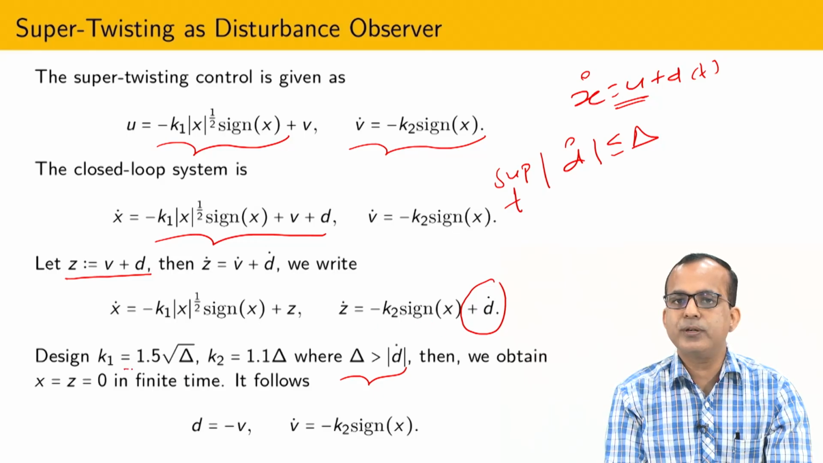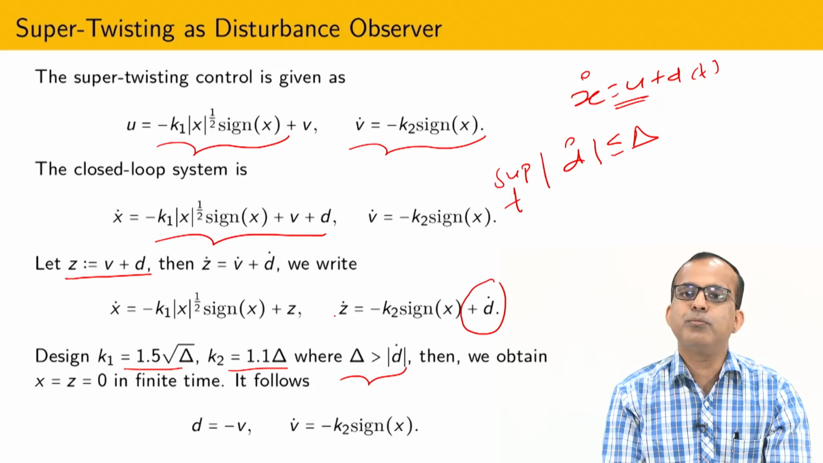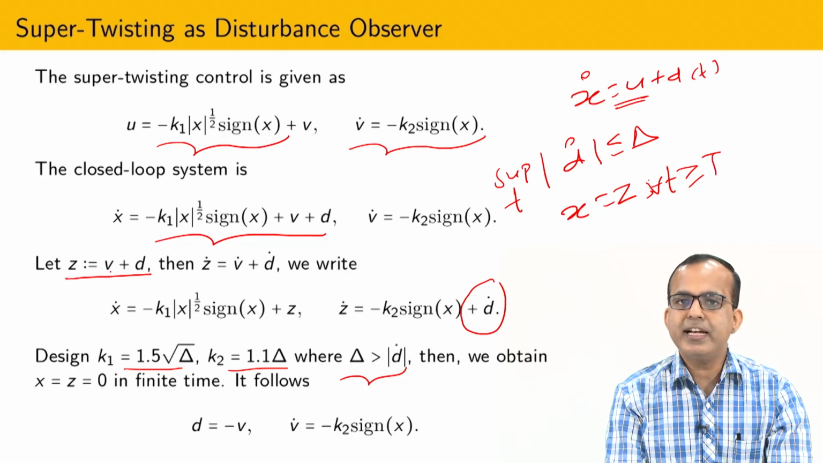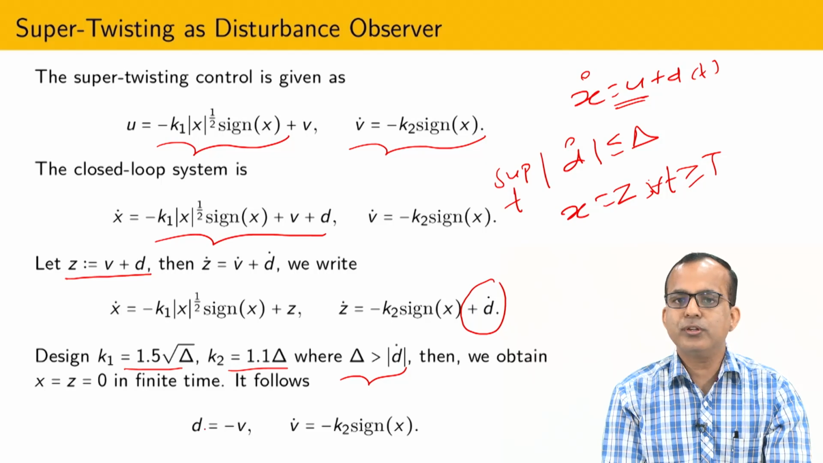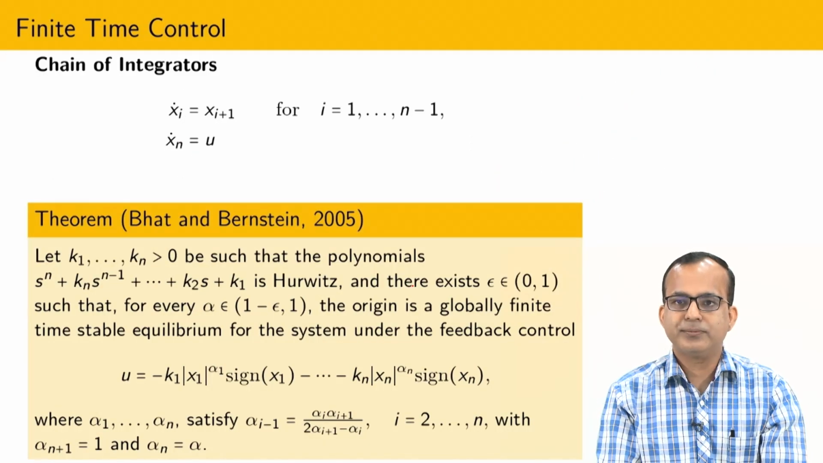And this gain is the optimal gain, which I have already told you, given by Professor Levant. So if you select this gain, then it is possible to show that x and z both equal 0 in finite time. Since x and z both equal 0 in some finite time t, it is possible to show that z equals v minus d. So d equals minus v, and in this way I can easily calculate the disturbance. There is no need for the first order filter. So in this way you can reconstruct the disturbance.